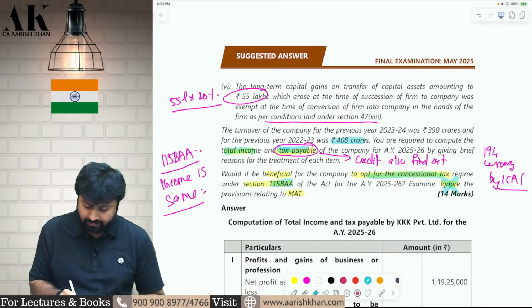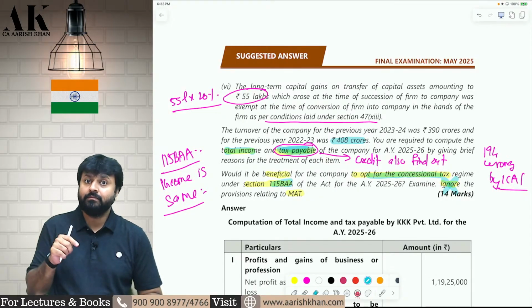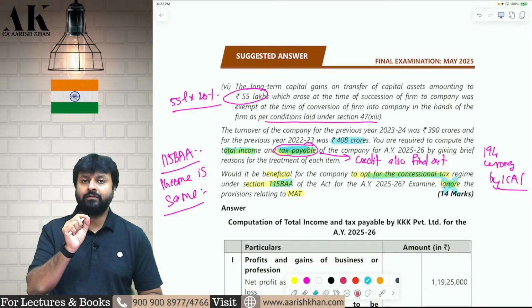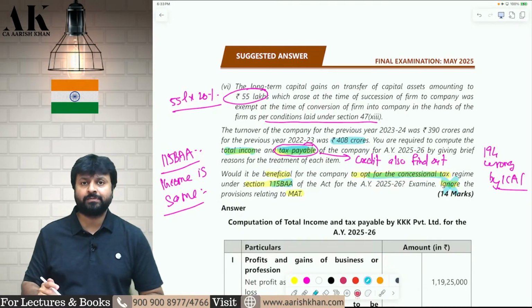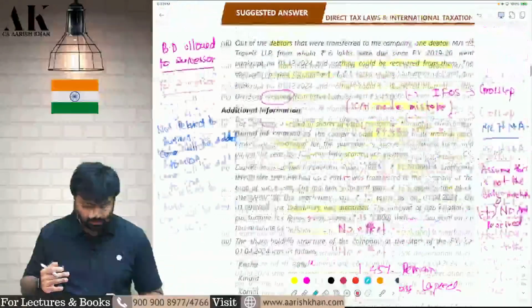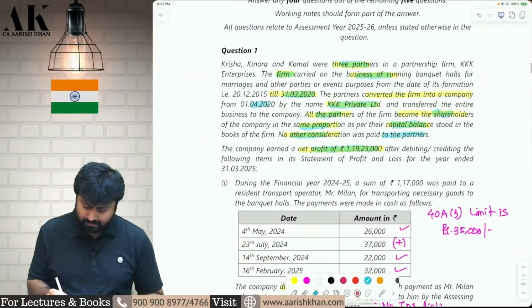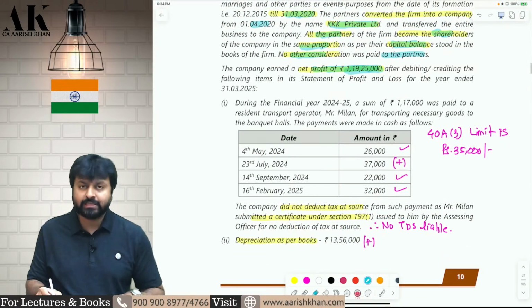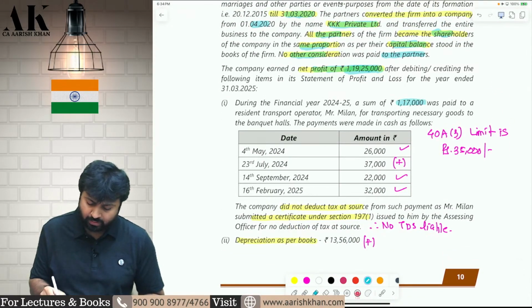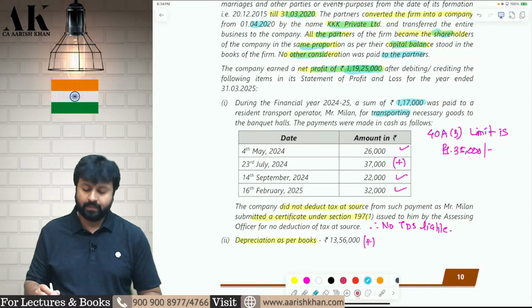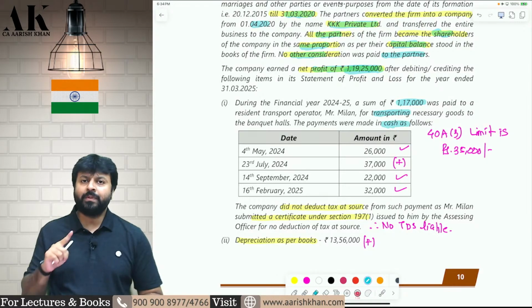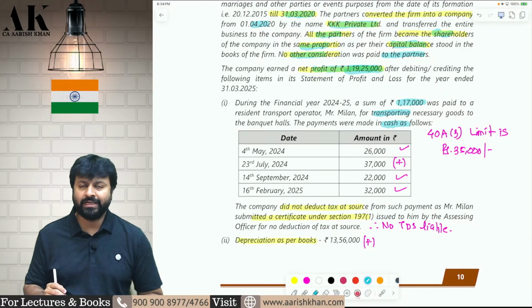Further, they are asking us to compute tax payable, not tax liability. Therefore, if there is any advance tax or TDS, we have to reduce that and then find out the tax payable at the end. So let us start with the adjustments now. The profit of the assessee is 1,19,25,000. The very first thing is that the assessee is paying 1,17,000 rupees to a road transporter, but that is unfortunately paid in cash. Generally, you cannot pay more than 10,000 rupees in cash to any person in a day.